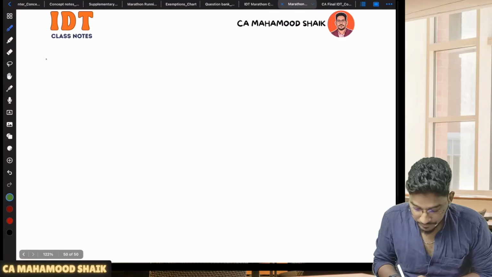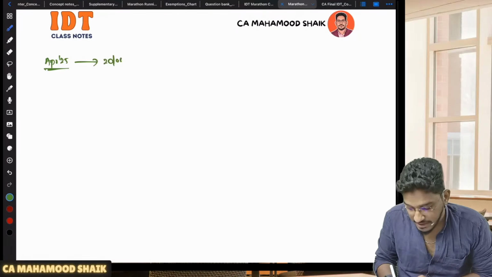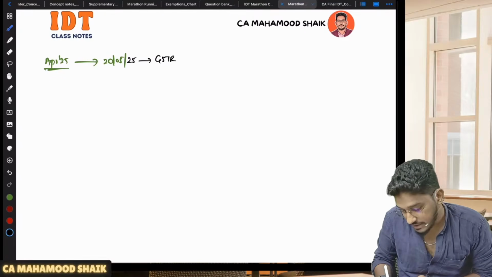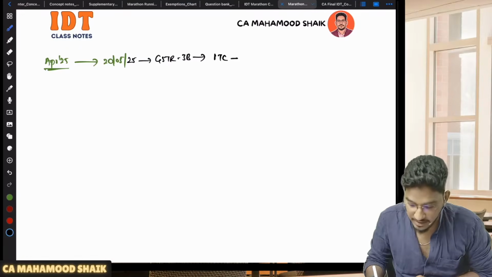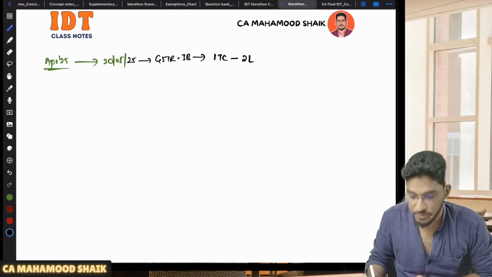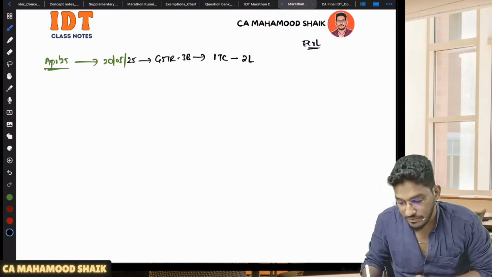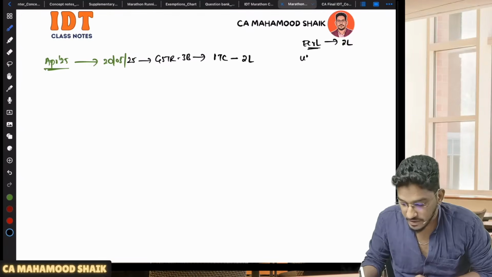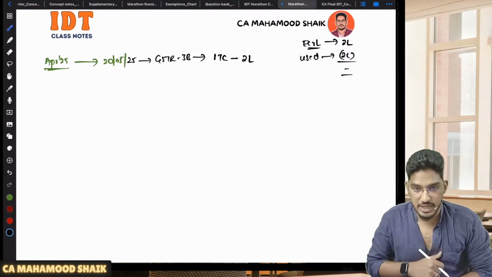Sir, let us say April month 2025. For April month, while I am filing my GSTR 3B on 20th of May 2025, I have taken ITC, input tax credit, which I have wrongly availed. How much, sir? 2 lakh rupees of ITC wrongly availed. That amount was credited to my electronic credit ledger, and I have used it also, sir. I have taken 2 lakh rupees of ITC which is wrongly availed, and I have used it for discharging my output tax liability.